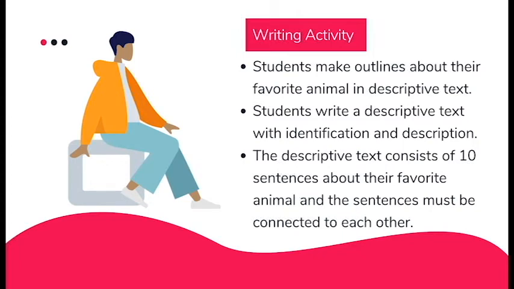Then, the second activity is the writing activity. In here, students make outlines about their favorite animal in descriptive text. Next, students write a descriptive text with identification and description. The descriptive text consists of 10 sentences about their favorite animal, and the sentences must be connected to each other.